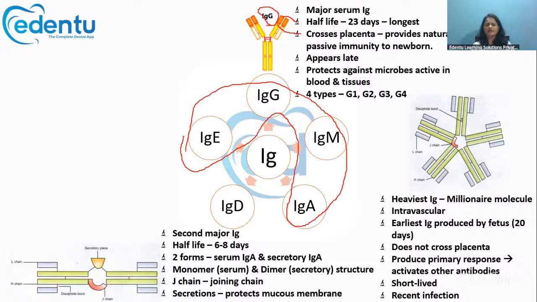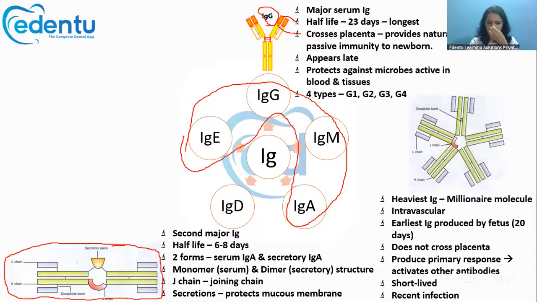Then next we have the IgA. IgA is the second major immunoglobulin. Its half-life is also short, only 6 to 8 days. There are two forms of IgA: serum IgA and secretory IgA. Serum IgA is usually a monomer, whereas secretory IgA usually has a dimer structure like this.